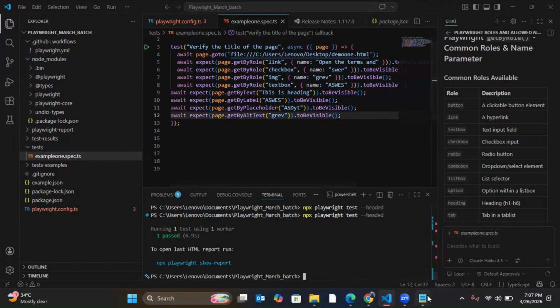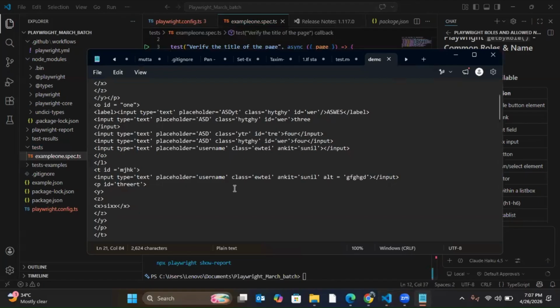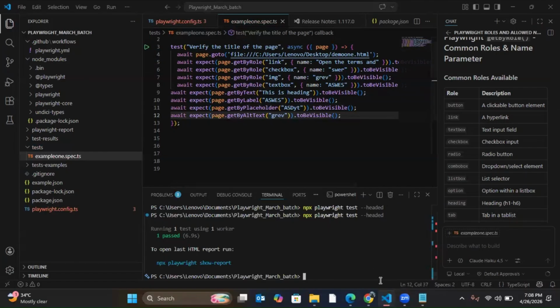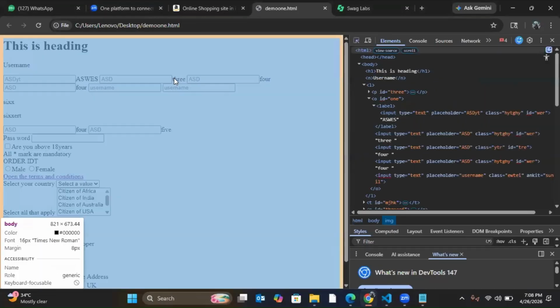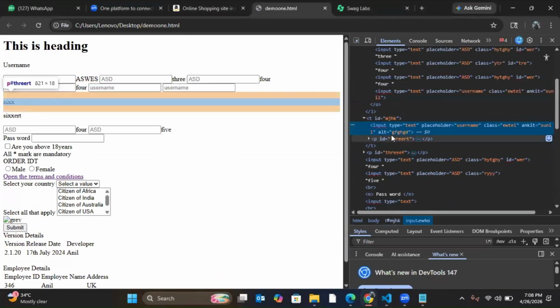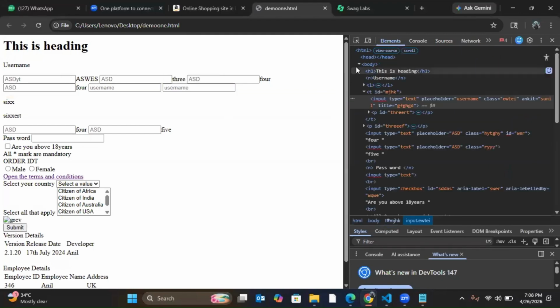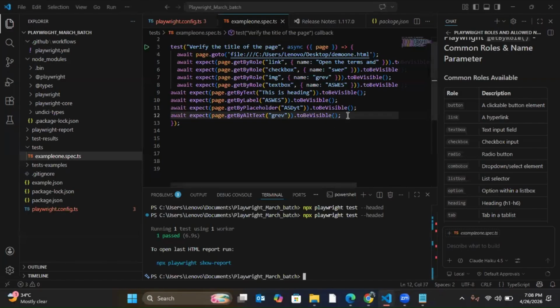Now next is getByTitle. If I have a title attribute, then I can use that also. Let's say I have a title one. Then I can use getByTitle. I'll refresh that. So this is a title attribute, right? For this I can use getByTitle.